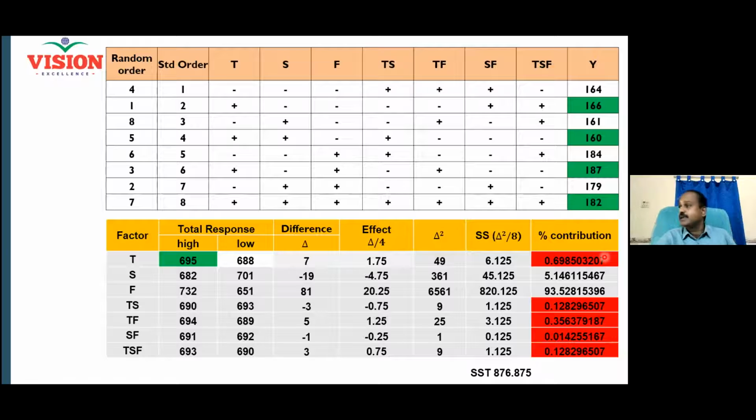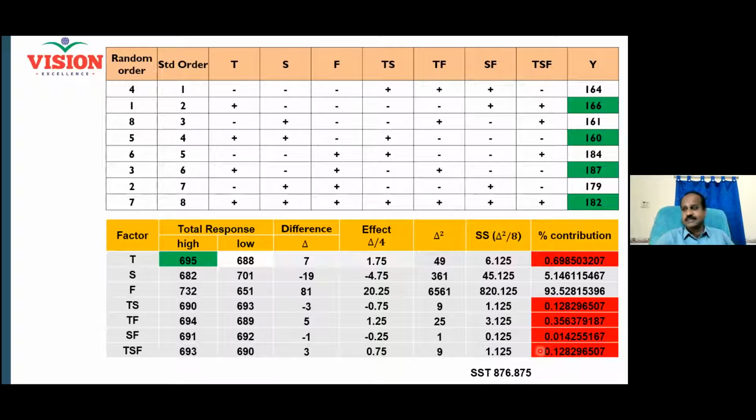So I multiply by 100. So it is 0.69. That means each number what you are seeing on my slide is a percentage contribution. In order to get the percentage contribution, I should multiply by 100. So what do you understand? 93% contribution is from the factor F. Am I correct? Yes, sir. And 5% contribution is from the factor S. Not even 1% for the factor T and not even 1% for the interaction effect.